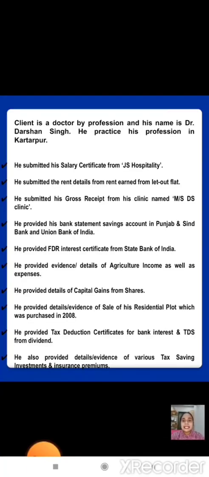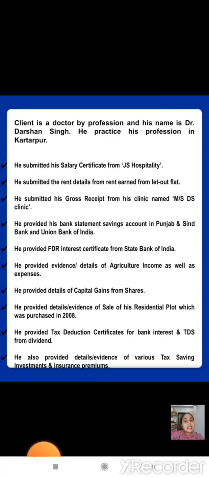Mrs. DS Clinic. He provided his bank statement, savings account in Punjab and Sindh Bank and Union Bank of India. He provided FDR interest certificate from SBI. He provided evidence or details of agriculture income as well as expenses. He provided details of capital gains from shares.